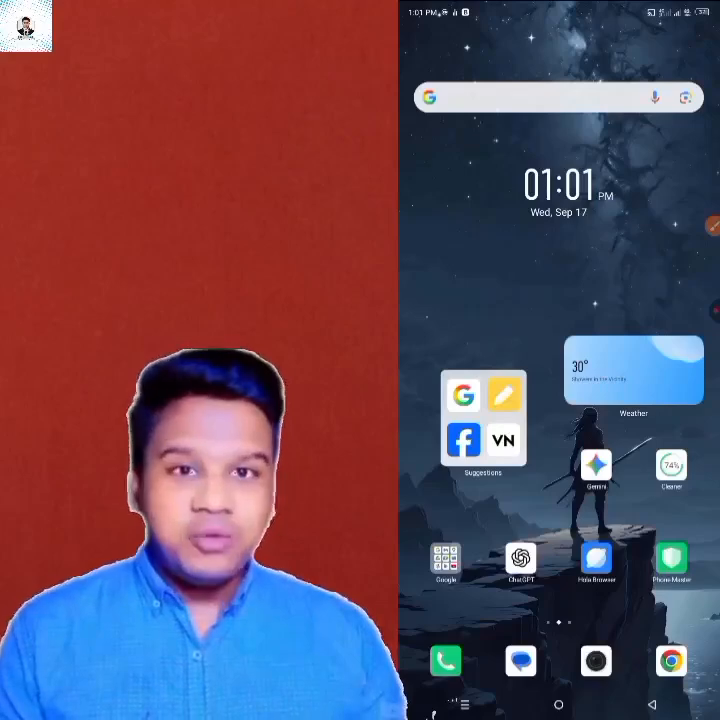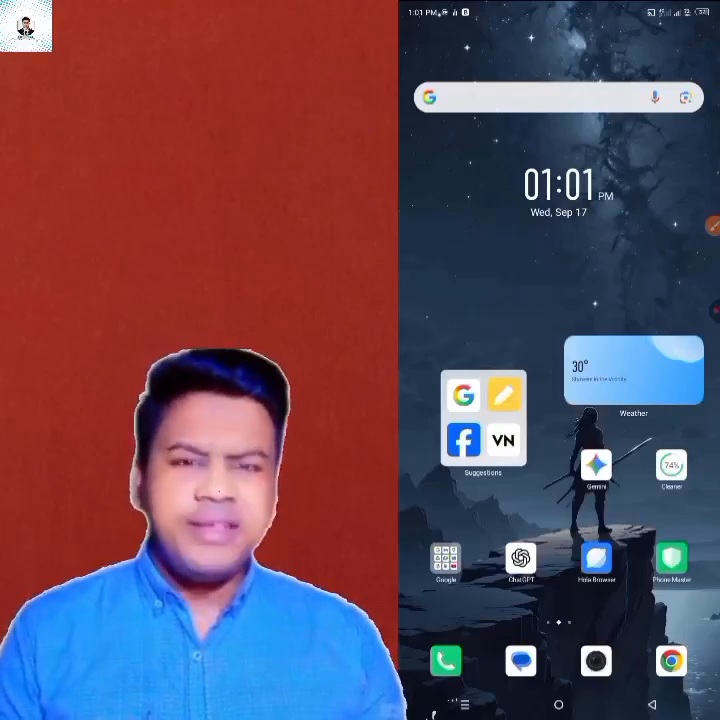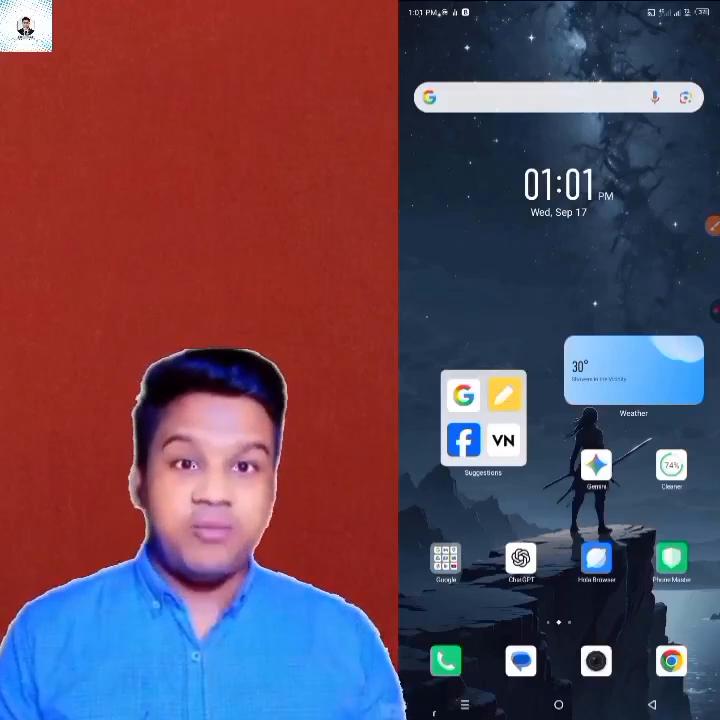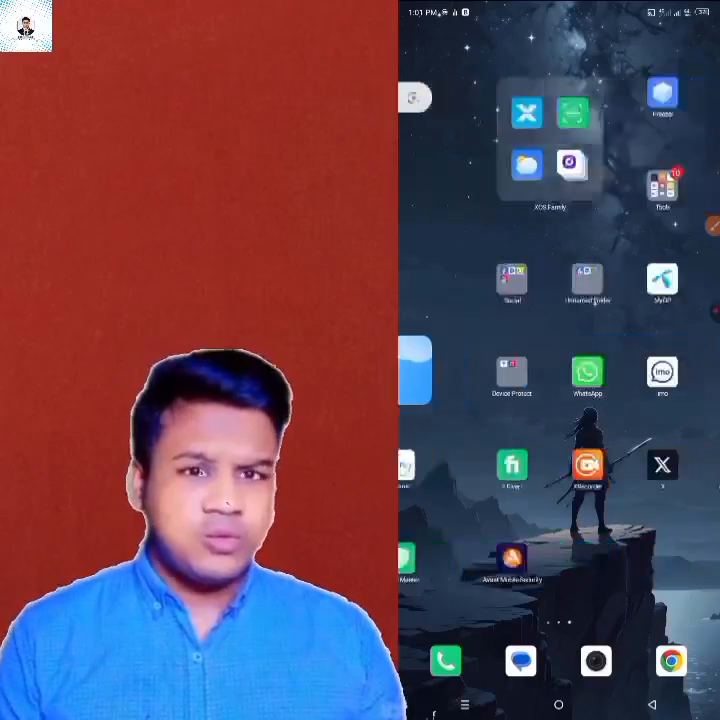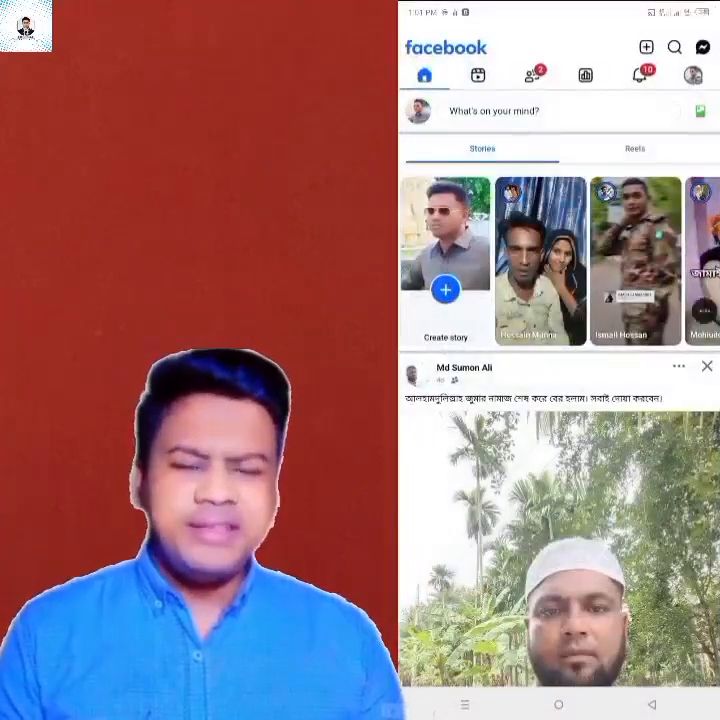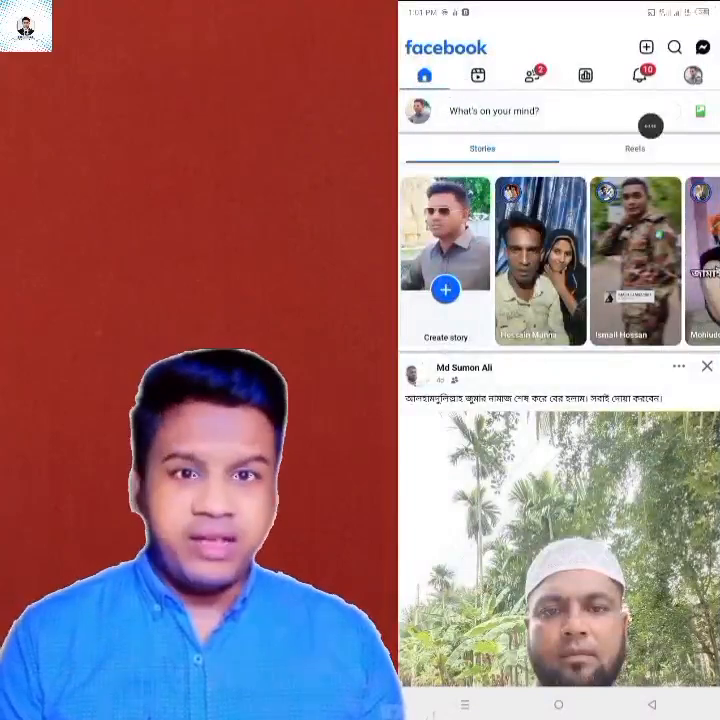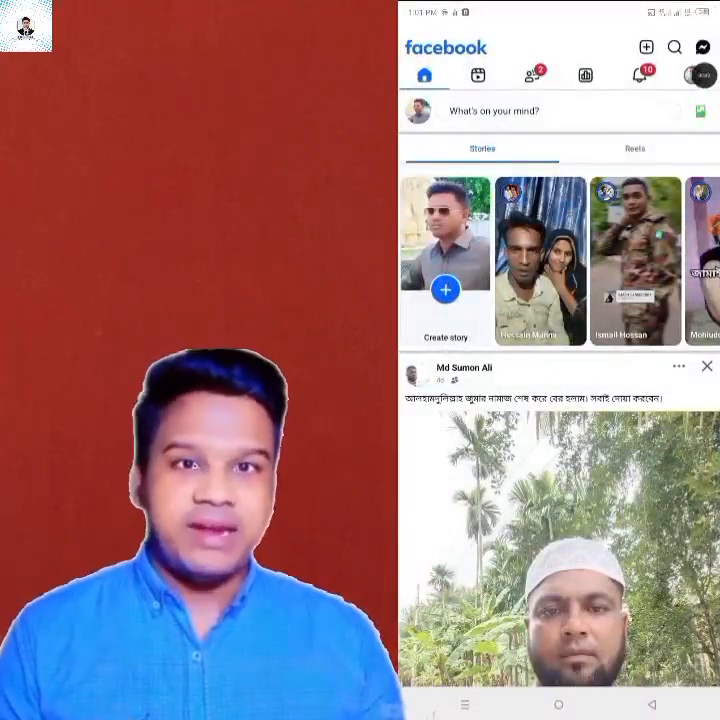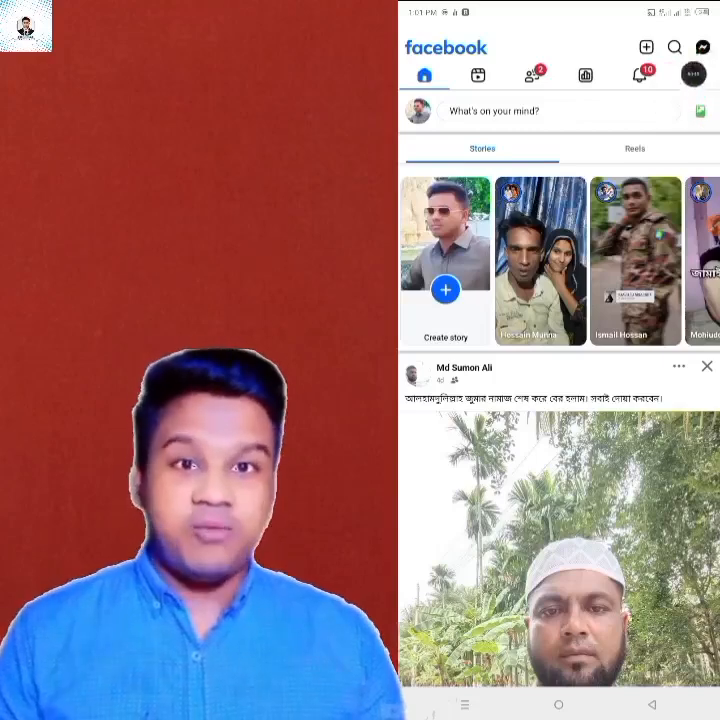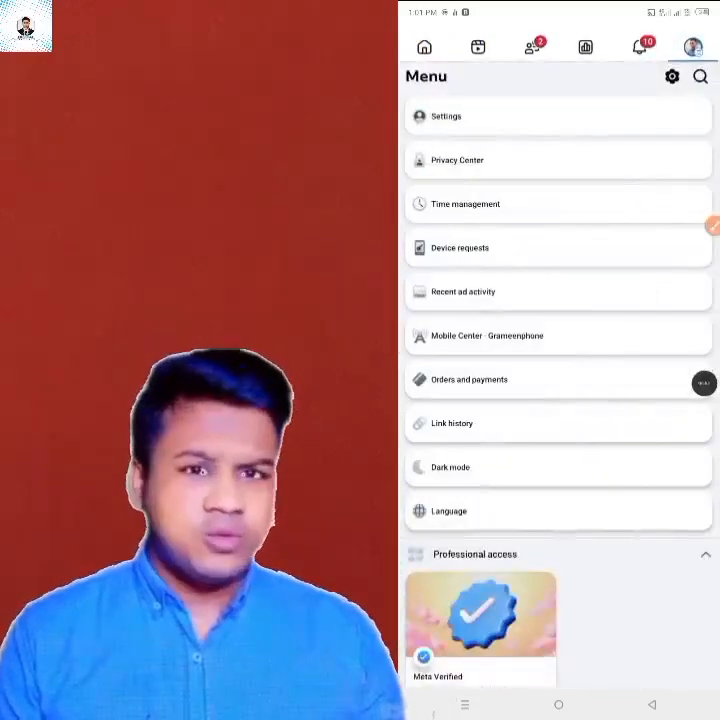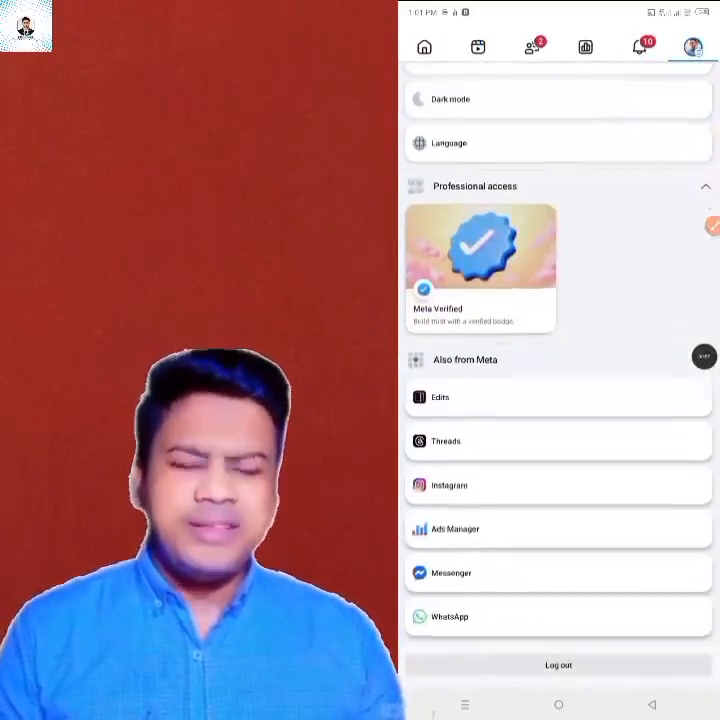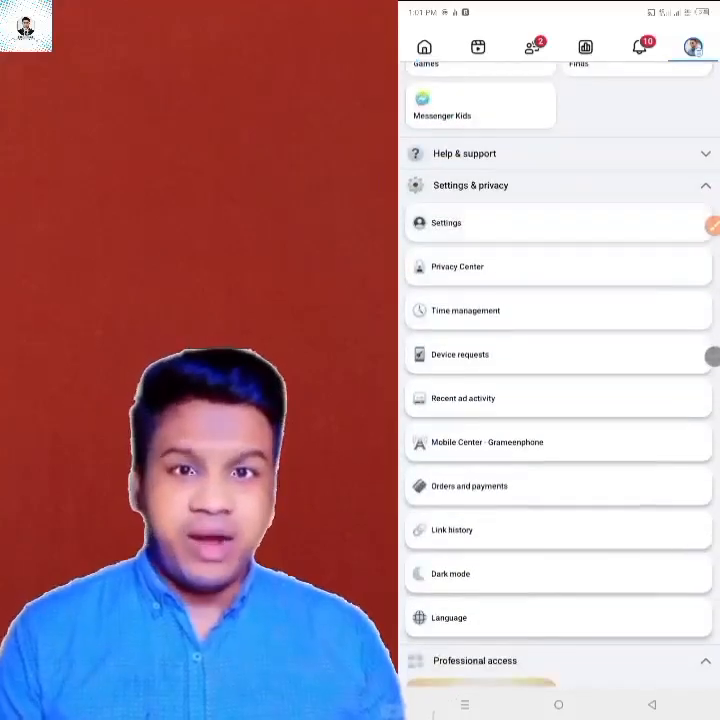Now I will show you how to really connect your WhatsApp account with your Facebook account or page. For this, first you have to open your Facebook account, then click on the profile icon on the top right. After that, when you scroll down, you will see the option called settings. Now you will click on settings. After clicking on settings, you will scroll down.